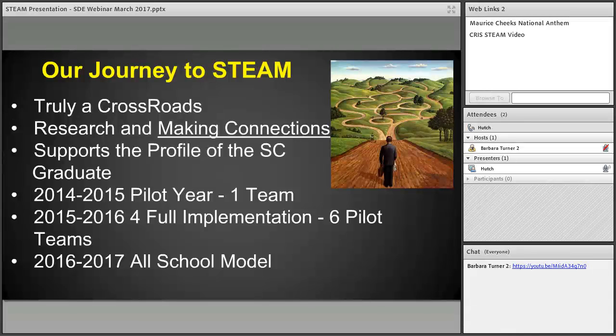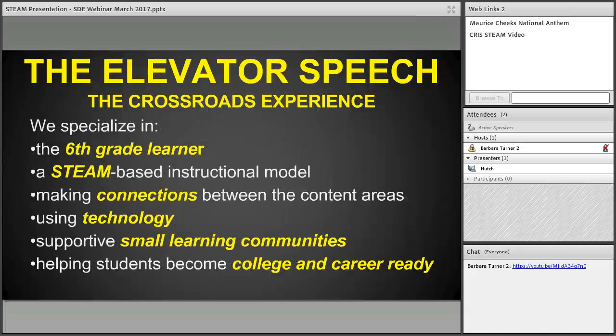Because we had advertised our program as full implementations, we had some guaranteed experiences that we said would take place, and we wanted to make sure that happened. So we did that last year, and then this year, 16-17, we've gone to an all-school model, basically meaning that every student that attends Crossroads will participate in our STEAM program.